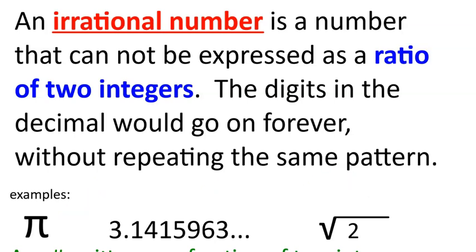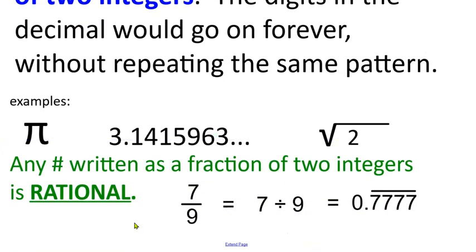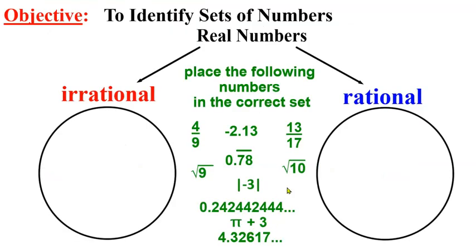Now, the opposite of an irrational number is a rational number, and that means that the number can be written as a ratio or fraction of two integers. Like this, 7/9, which results in a repeating 0.77777. Let's try placing some of these examples in the correct set. How about 4/9?